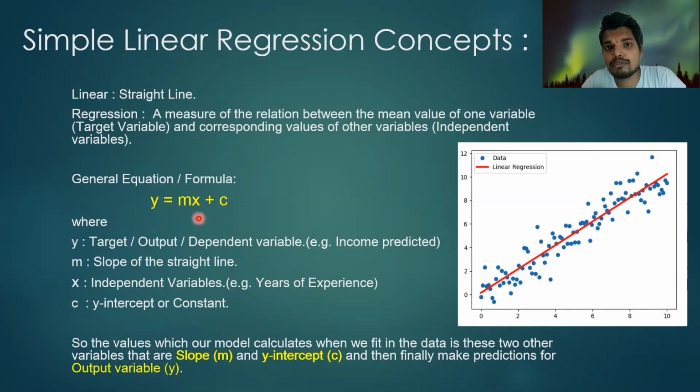If you have multiple columns, then what needs to be done? Then the equation would be changed as y is equal to m1x1 plus m2x2 plus m3x3 plus c. If there are n number of columns, suppose 5 columns are there, it will extend from m1 till m5 and x1, x2 till x5. In that case it will not be a simple linear regression, it will be multiple linear regression, because multiple variables are involved.